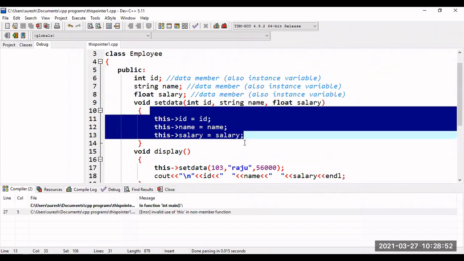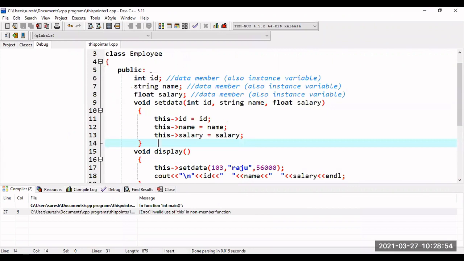Most of the time, what is the purpose of this pointer? Even if you didn't create any object for the current class, by default a pointer to the object will be created for every class, and that is called the this pointer. So by using this pointer I can do two things. One is, if the data members and the parameters of this member function have the same names, then to differentiate them, we will use this.